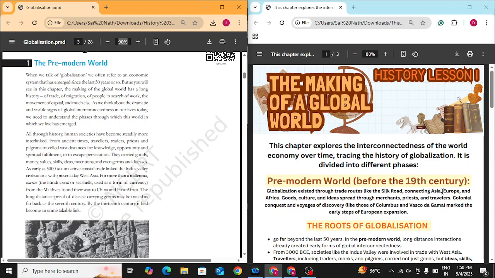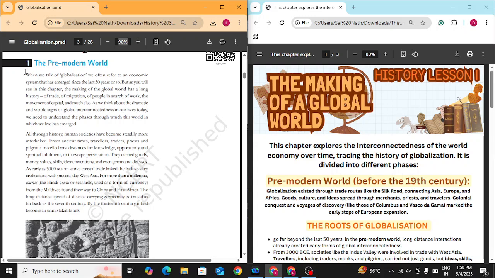The Silk Road connected Asia, Europe, and Africa. Goods traveled, culture traveled, and ideas also spread through merchants, priests, and travelers who traveled on these roads. And even colonial conquest and voyages of discovery that happened later in the period, like Columbus and Vasco da Gama, marked the early steps of European expansion. Through these roads, not only goods and ideas traveled, but later the colonial conquest and voyages of discovery also happened.